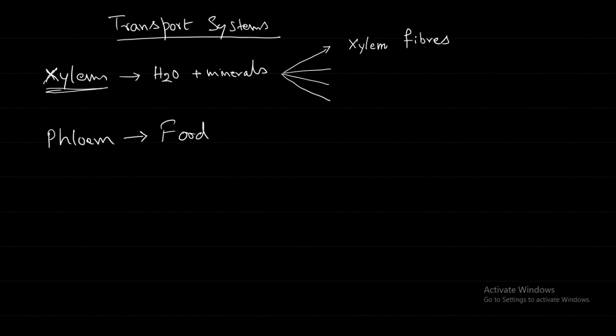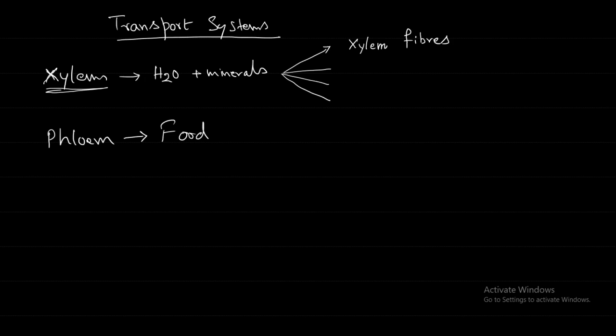Xylem vessels and tracheids, whether they are living or non-living? Non-living. Okay. Xylem vessels and tracheids. So all of these are non-living.